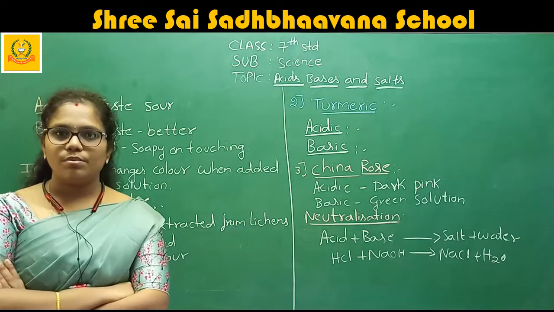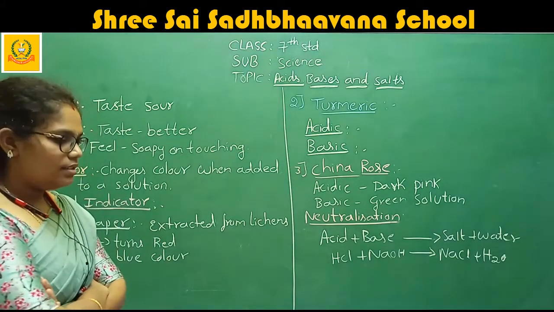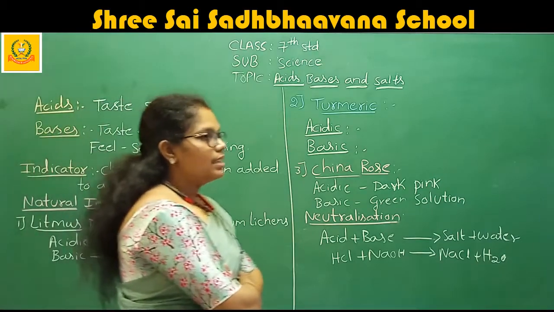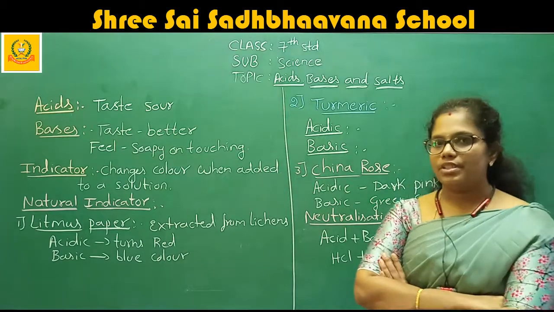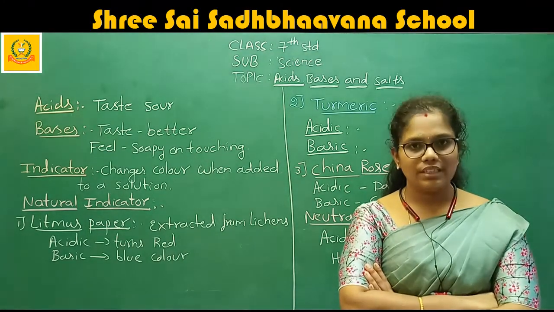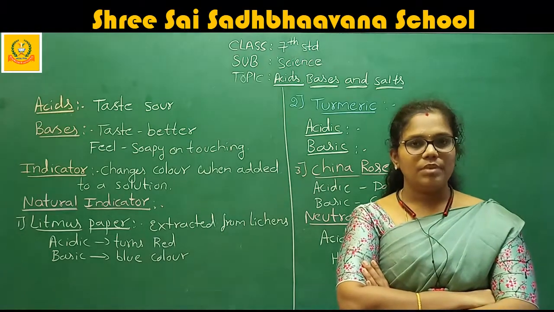First of all, what are the two concepts you want to know today? What are the two important definitions? One is acids. What are acids? The substances which are sour in taste are known as acids. What are bases?